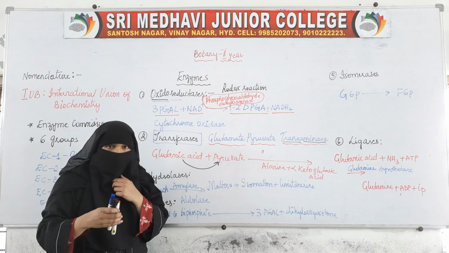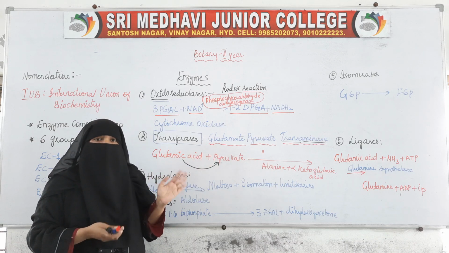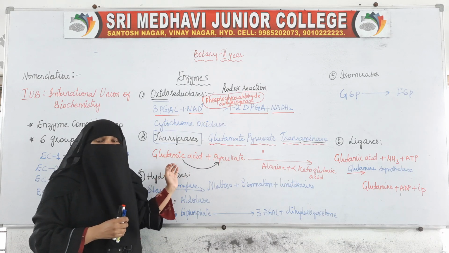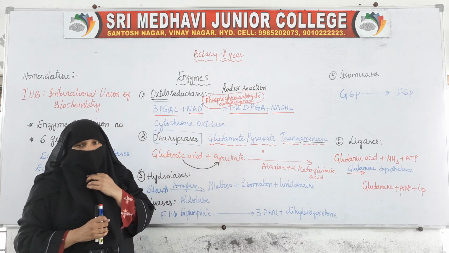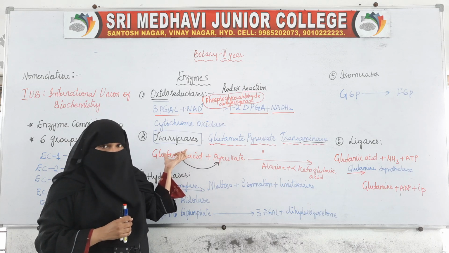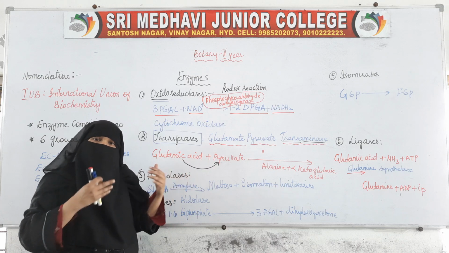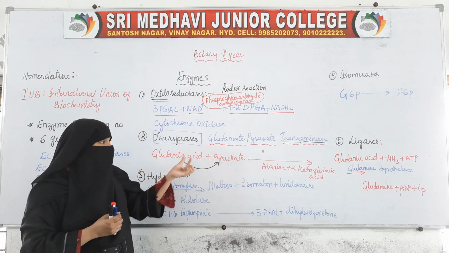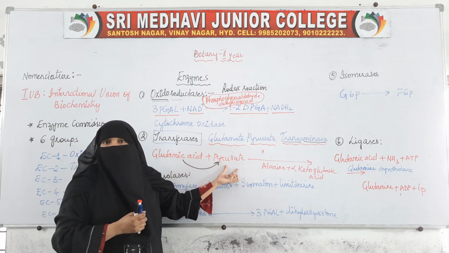Another enzyme will be transferring another functional group. So the enzymes which transfer a functional group from one substance to another substance are called transferases. Here many functional groups are there. One such example is the amino group transferred from glutamic acid to pyruvate.